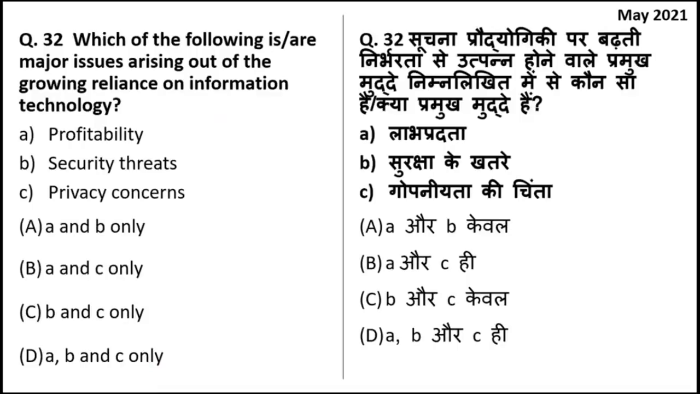Which of the following is a major issue arising out of growing reliance on information technology? Yes, security threats are increasing. There are cyber attacks also. Now there are hackers who are able to get money from your bank account. So security threat is there. Also, there is privacy concern. There are people who can misuse the photos that we put on social media. So privacy concern is there, but profitability issue is not there with IT. So in this question, the major issues are only B and C.